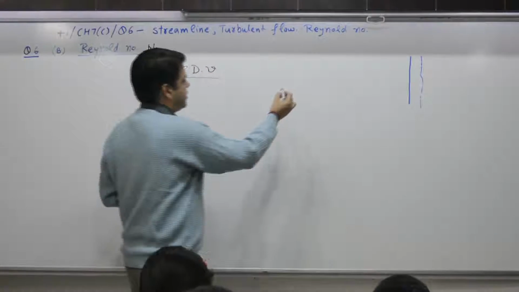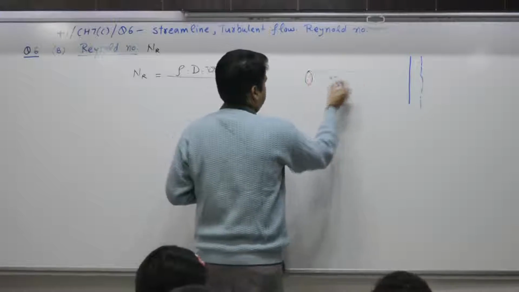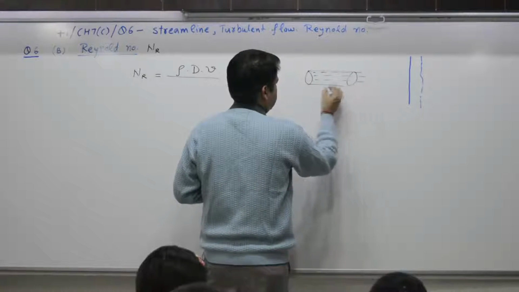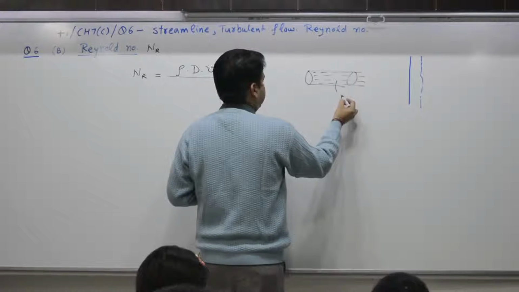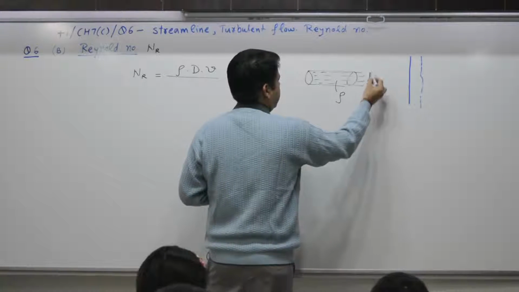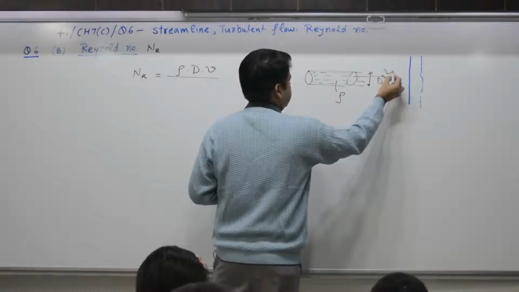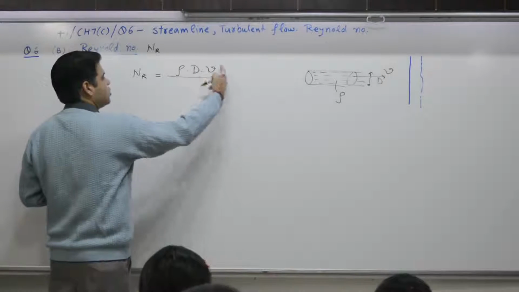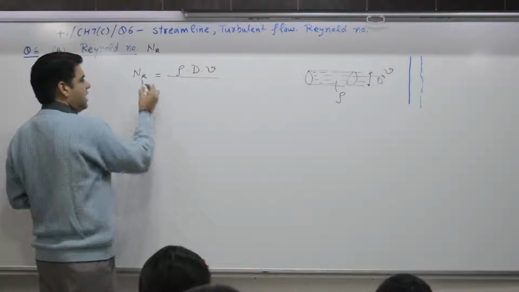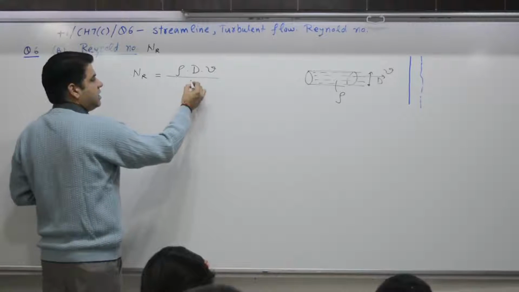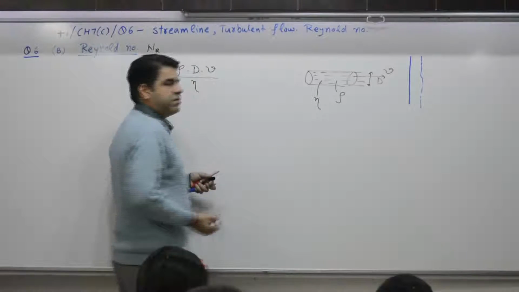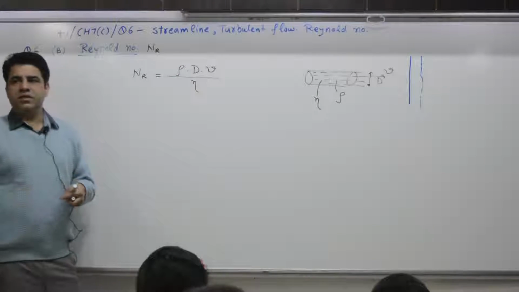If there is a pipe in which liquid flows, property density rho, dia d, velocity v. This part is the inertia factor, you call this, and it is inversely proportional to what? Eta. This material has another property, coefficient of viscosity, eta.